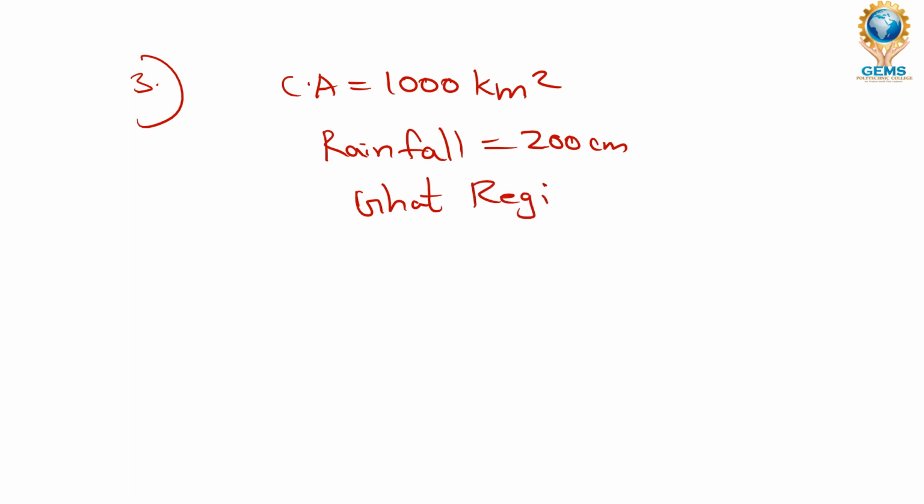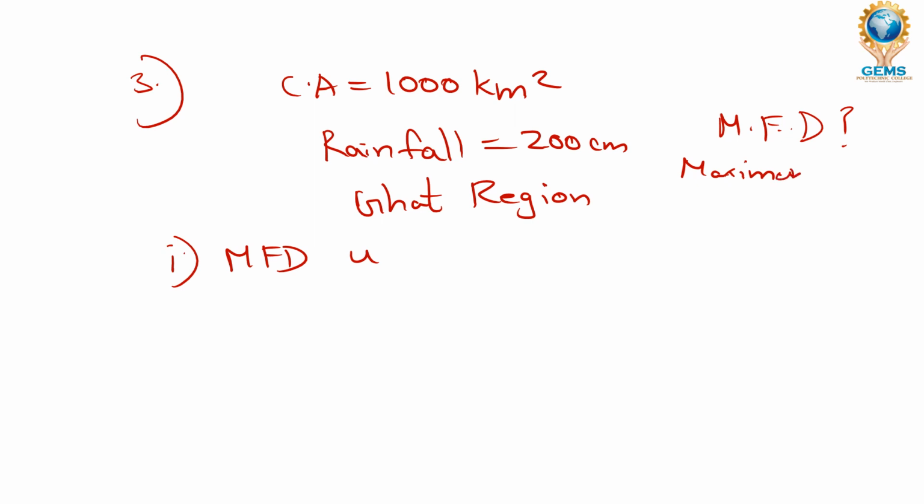First we are going to calculate the MFD, maximum flood discharge, that is what they are asking us.